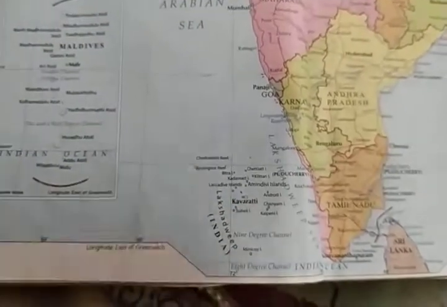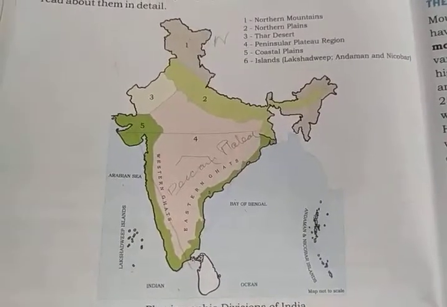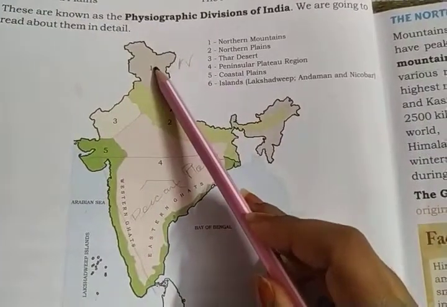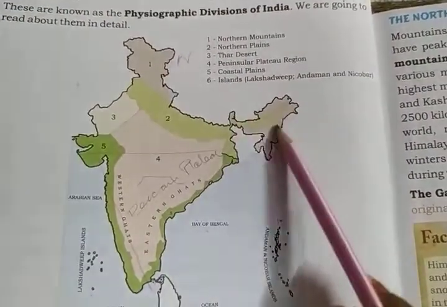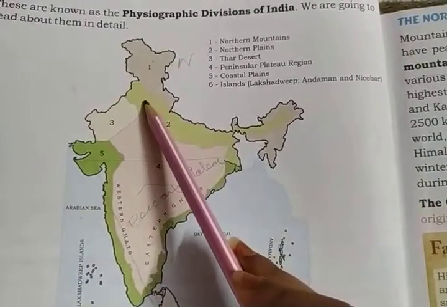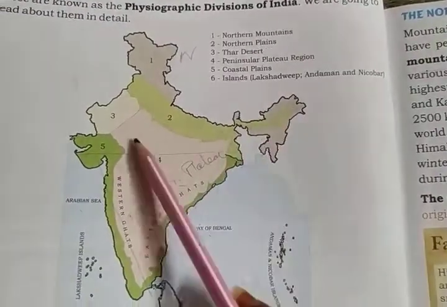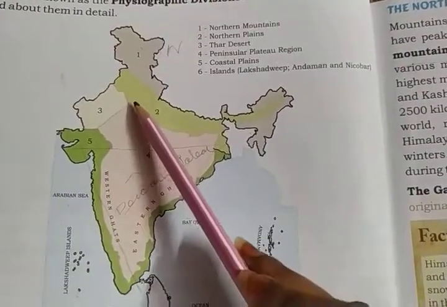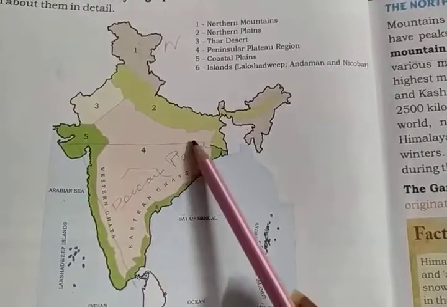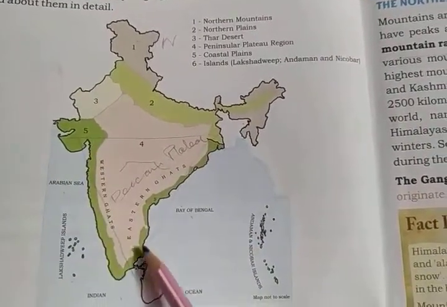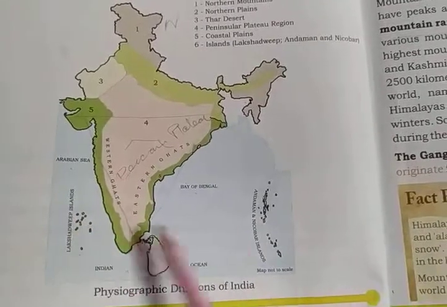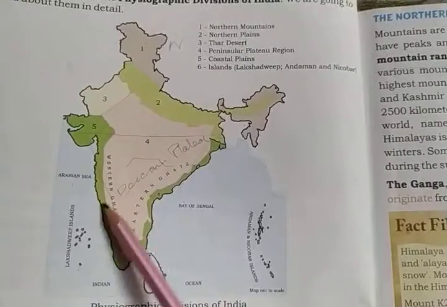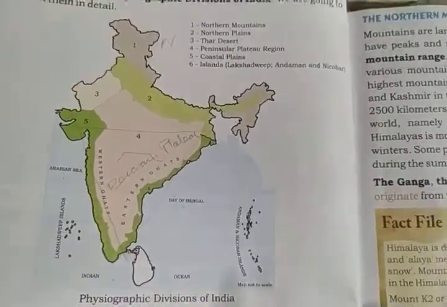Okay, so let's revise what we have studied in this chapter. We have studied a lot of things. We have studied about the northern mountains located in our country. We have studied about the northern plains located in our country. We have studied about the desert or the Great Indian Desert. We have studied about the peninsular plateau region. We have studied about the coastal plains also, and we have studied about the islands. Mountains, plains, desert, plateau, coastal areas and the islands.